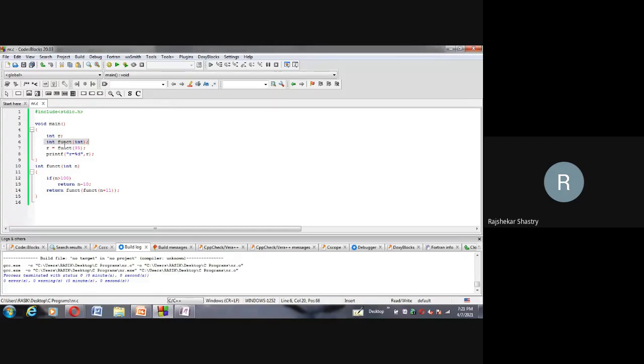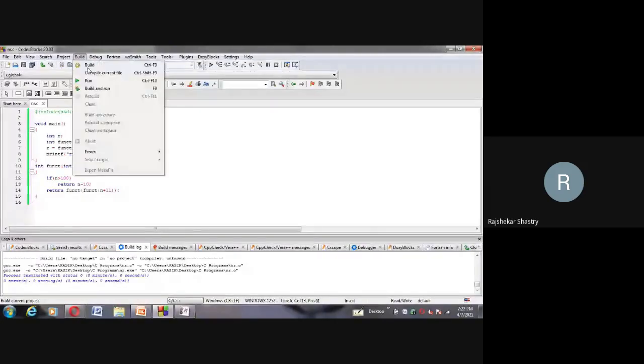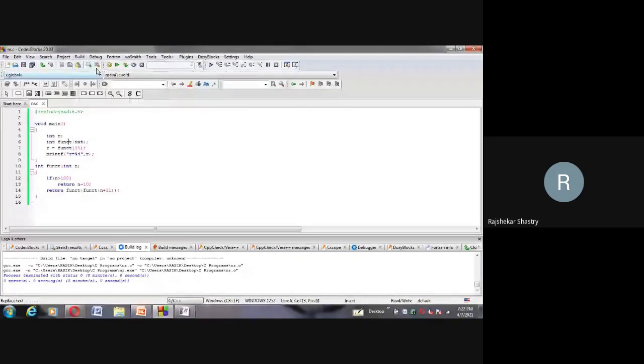Here I have declared FUNCT internally in main, the return type is integer, the function name is FUNCT, and it holds an argument of integer type and then a semicolon. But I did this before I call the function. From here I'm calling, and before I call this, I declared it. So this is also quite okay. No warning you will get. This is the way the things are going to be executed.